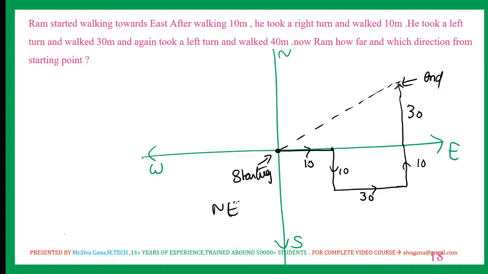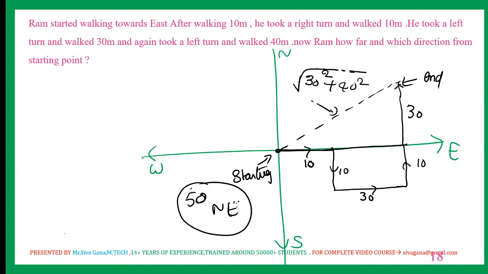Pythagoras theorem, if we apply, this value will be square root of 30 square plus 40 square. That is square root of 900 plus 1600, which is 2500. Square root of 2500 is nothing but 50. So 50 northeast is the answer for this question.